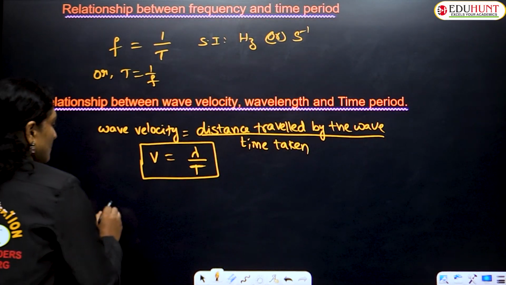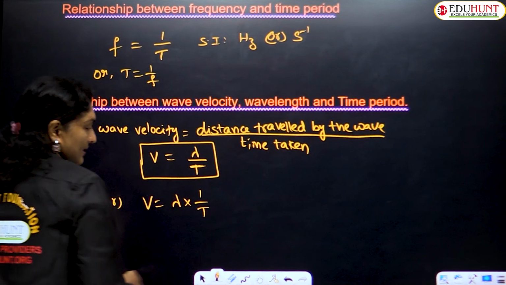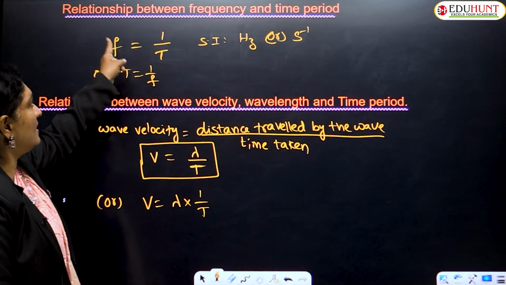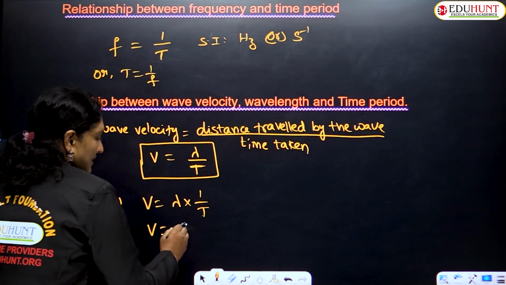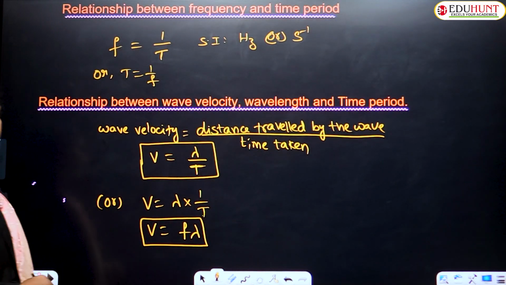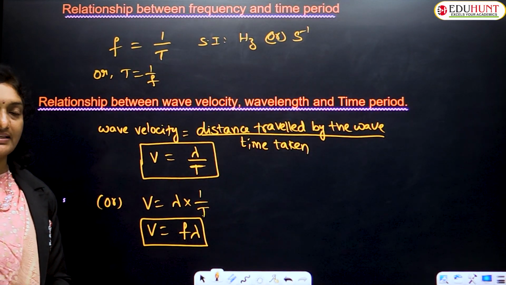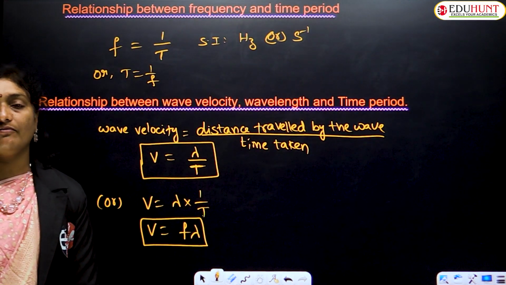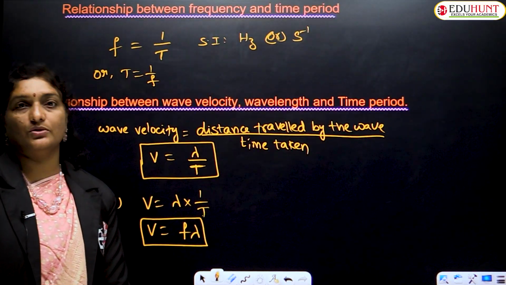Not only this, children, V can also be written as lambda times 1 by T. But what is the value of 1 by T? 1 by T can also be written as frequency f. Hence, V can be written as f lambda. So another formula for wave velocity is V equals f lambda, where f is frequency and lambda is wavelength. These are the two different formulas we generally use for wave velocity. Based on these formulas and the concepts we have discussed, let us move to the work.